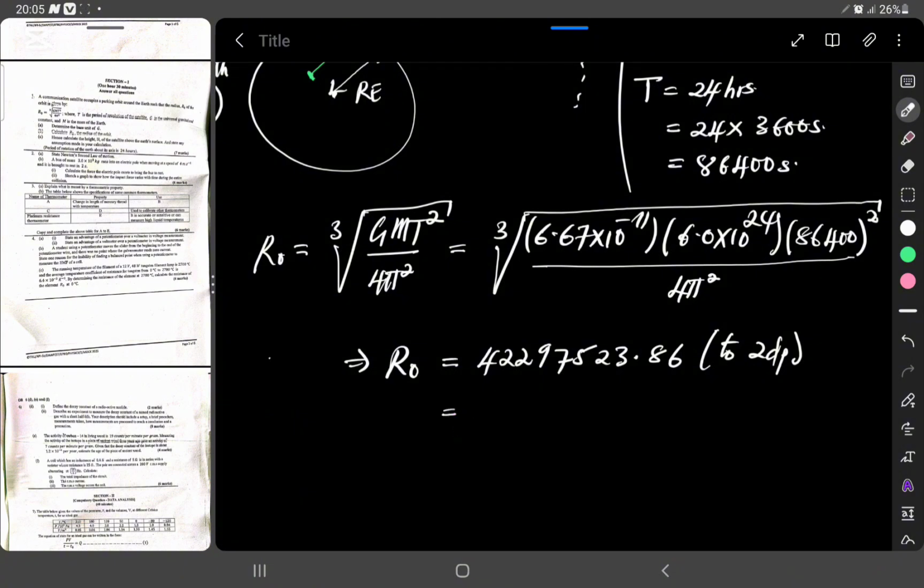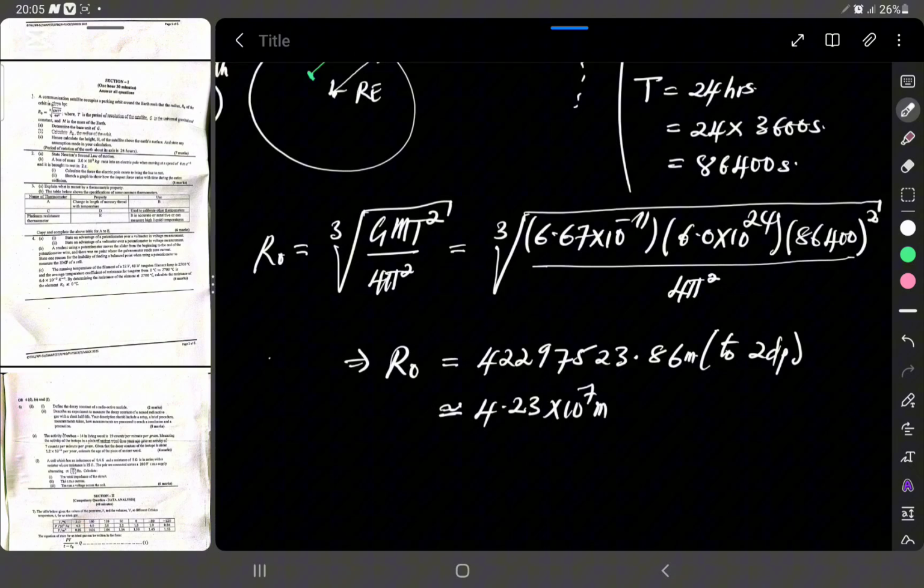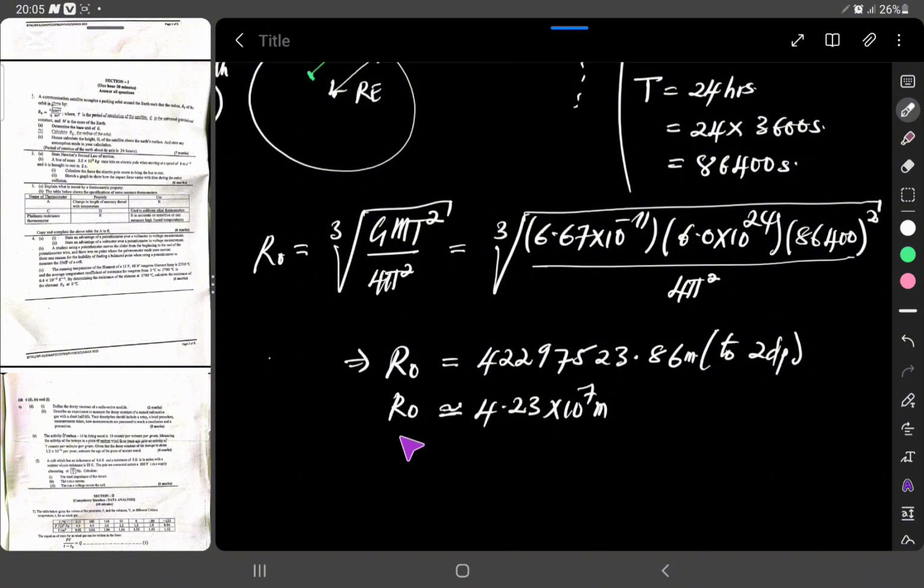In standard form, this will be approximately 4.23 times 10 to the power 7 meters. That is in meters, so that will be our value of R0.